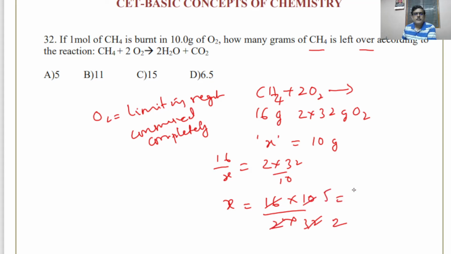So it will be 2.5 gram. Is that correct? Okay, do we find the answer? That is the doubt.